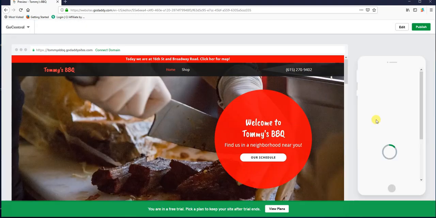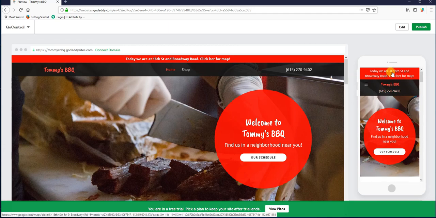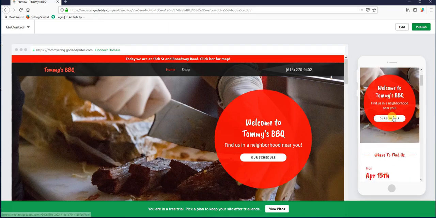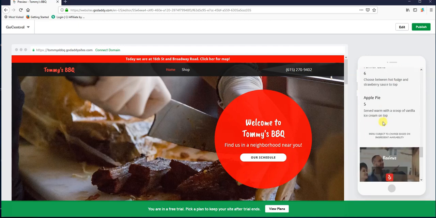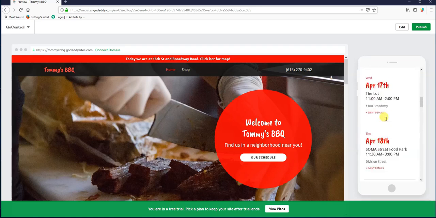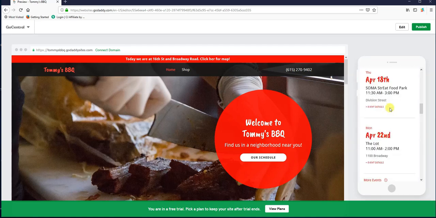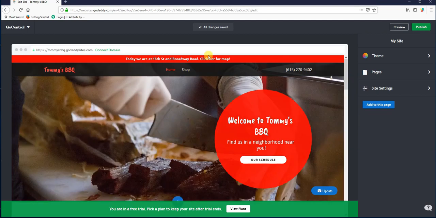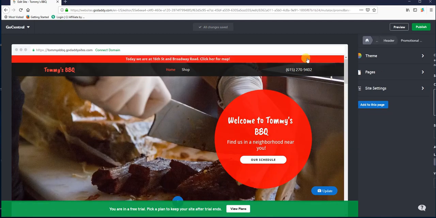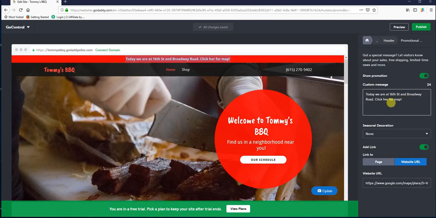Oh, P.S. While you're in preview mode, this also shows you how your website is going to look on a mobile device. So you can see, is this something that's reasonable? Does it work? As I scroll through this right here, that would look pretty clean on a website. This might be a little bit long, what I put up there, but whatever. We're not too concerned about that right now. We're just trying to show you how this thing works.